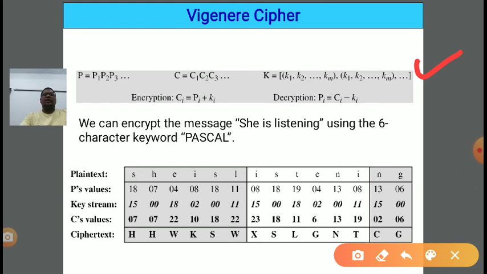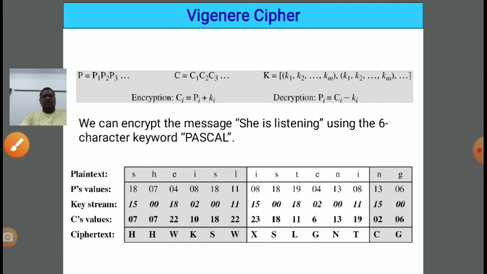So we require three keys. Key K1 is required to convert P1 into C1. K2 is required to convert P2 into C2. K3 is required to convert P3 into C3, and so on.